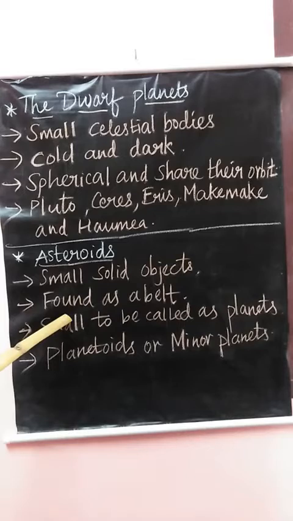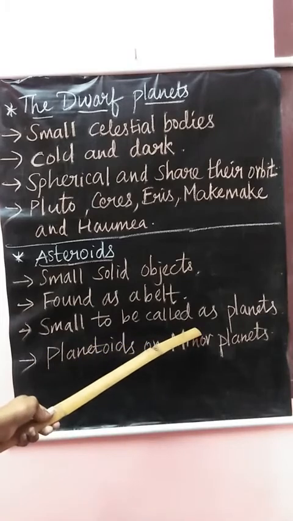They are found as a belt between Mars and Jupiter. We saw in the previous topic that an asteroid belt is found between Mars and Jupiter. Asteroids are also too small to be called planets.